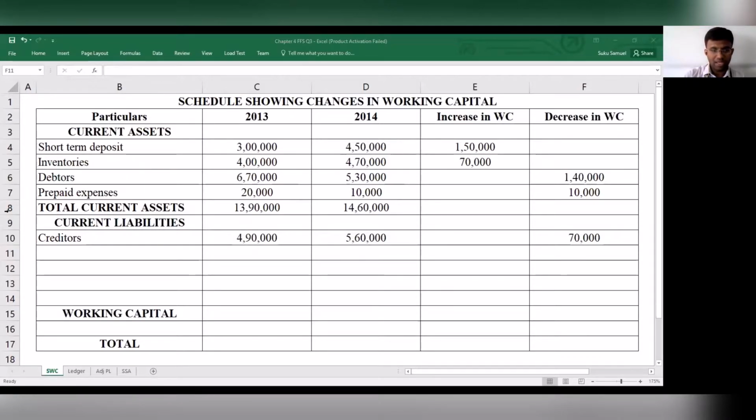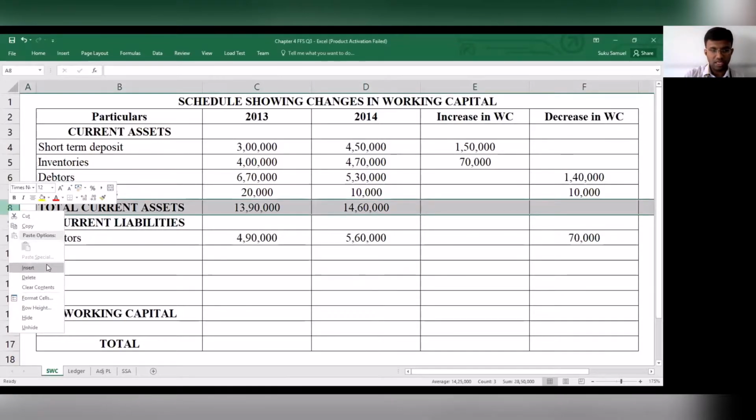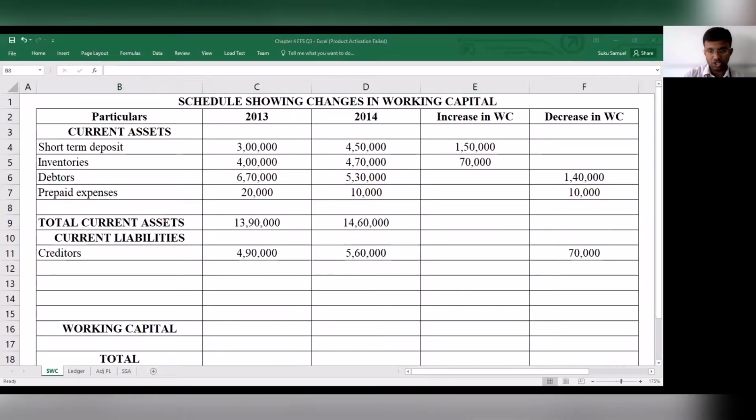Oh, there's one item that I had missed out over here, which is cash at bank. Cash at bank also needs to be considered. So that is 2,20,000, and then here it is 3,30,000. What impact does it have? Your working capital has increased by 1,10,000. So that has also been considered.